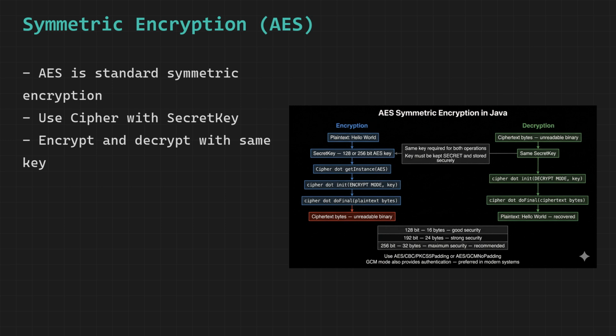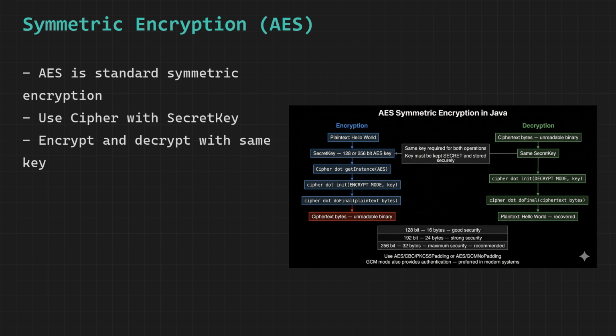AES works on fixed-size blocks of data, 128 bits at a time. The key can be 128, 192, or 256 bits long. The encryption process runs the data through multiple rounds of mathematical transformations using the key. With 256-bit AES, a modern computer trying every possible key would take longer than the age of the universe to crack it by brute force.